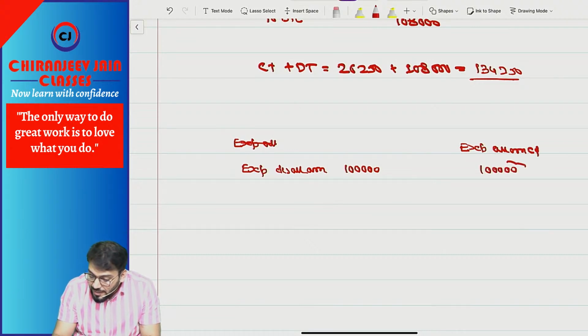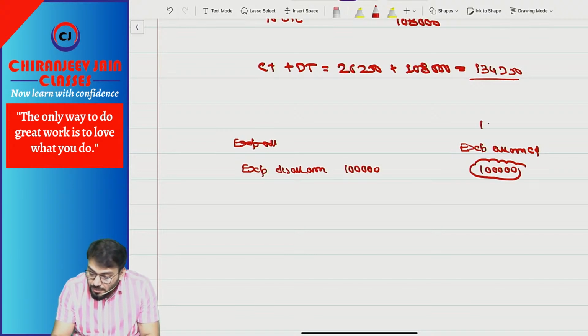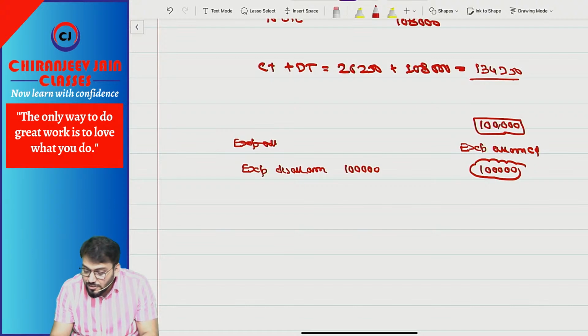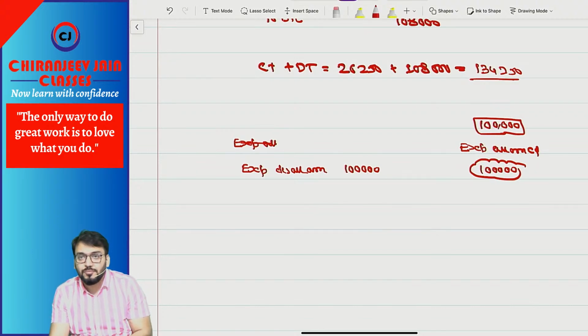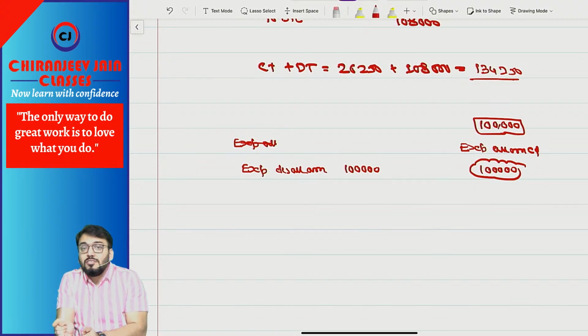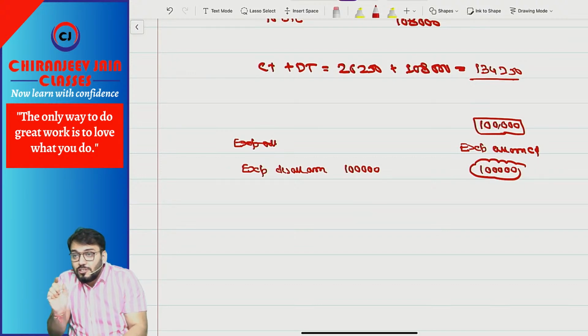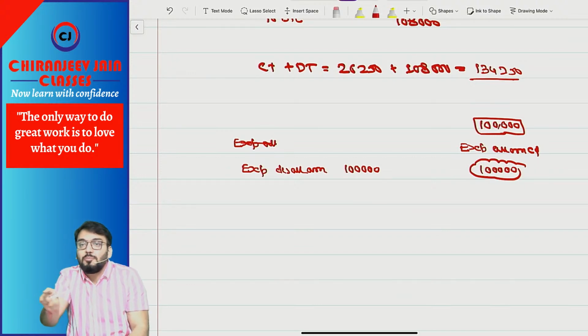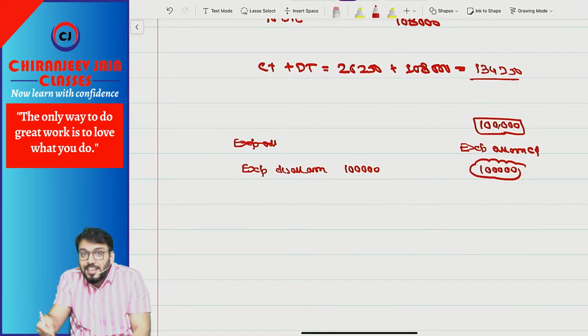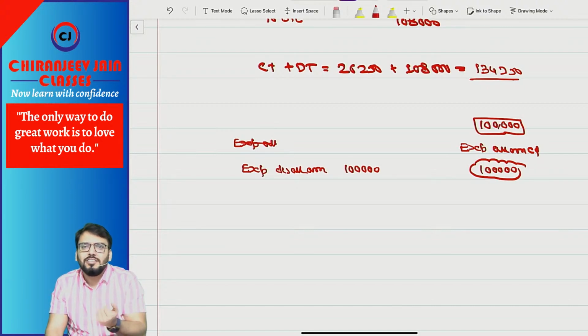But you can get the benefit of this 1 lakh when you will have a taxable profit of 1 lakh. If you do not have taxable profit of 1 lakh, you can't get that advantage. So in future when it is going to be reversed, you should have sufficient taxable profit. If you do not have sufficient taxable profit, you will not get that advantage of deduction. Correct? So why are you creating DTA?